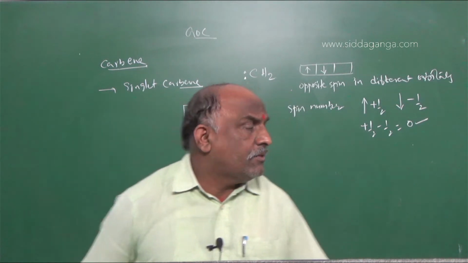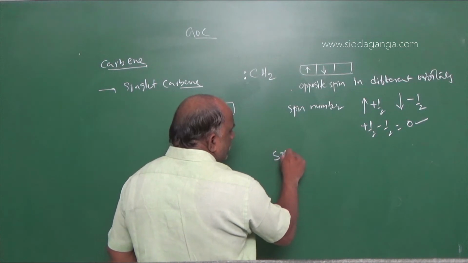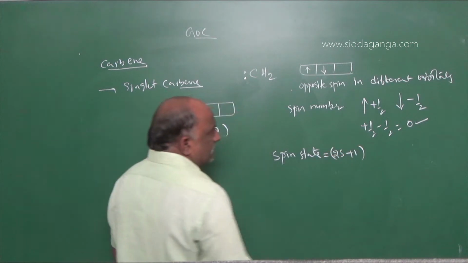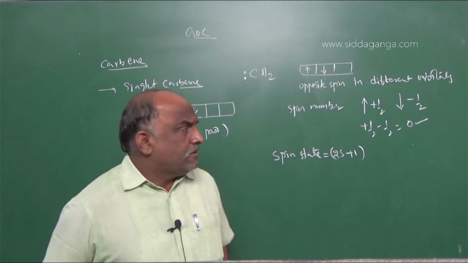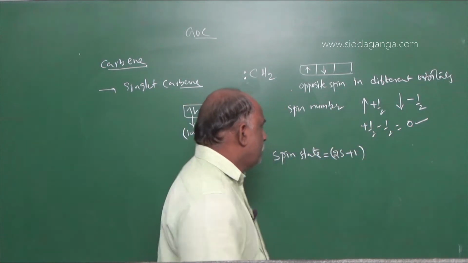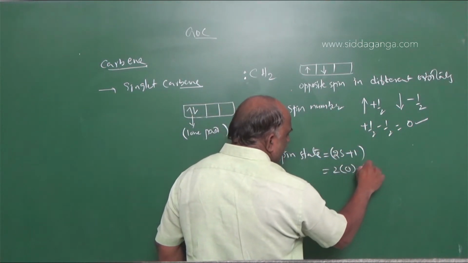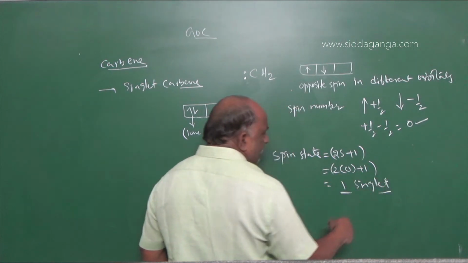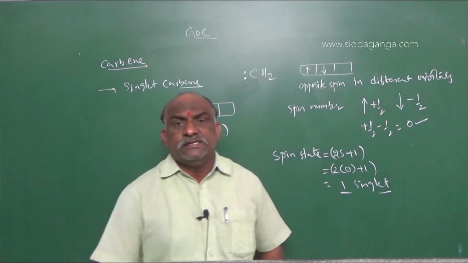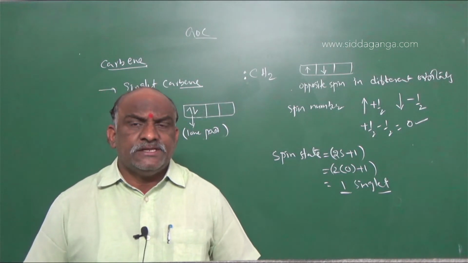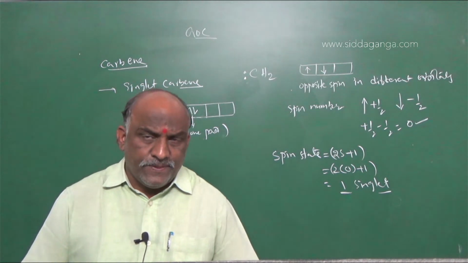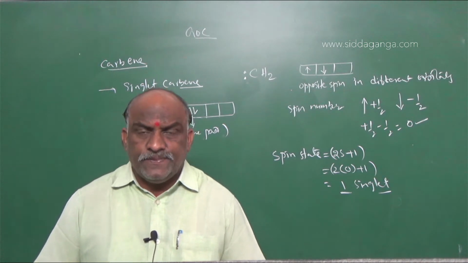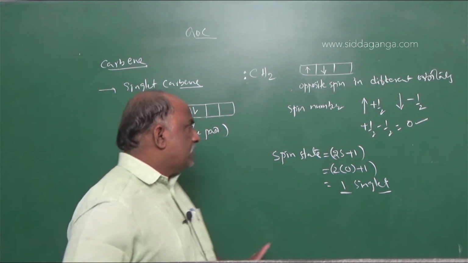So the spin number is 0. And what about the spin state? Spin state is very, very important. We can use the formula 2s plus 1. What is the spin number here? Spin number is 0, so we go with 2 into 0 plus 1, which is equal to 1. This 1 is called singlet. It is called singlet carbon. The spin state of singlet carbon is 1. And singlet carbon undergoes sp2 hybridization with a bent structure. That point is very, very important.